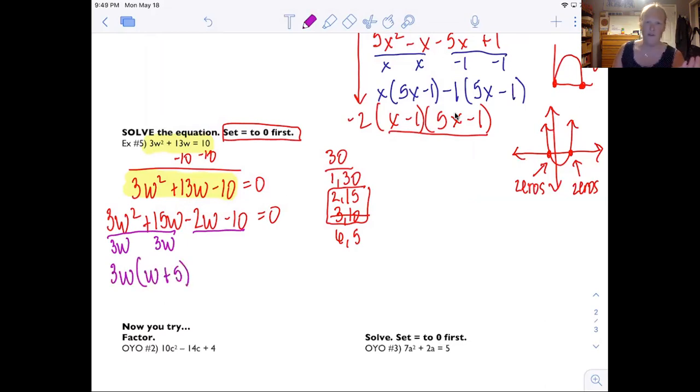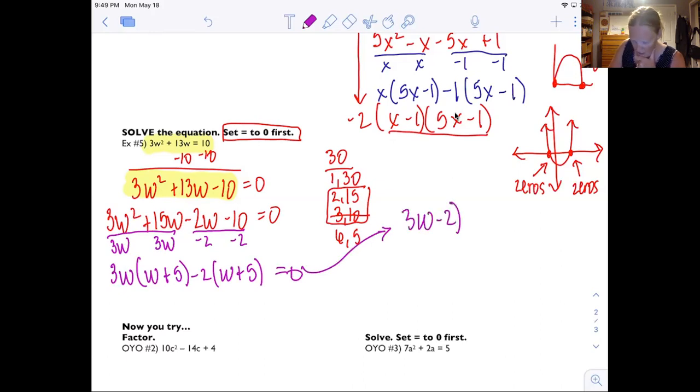Again, I didn't mean for all the examples to have to pull out something negative, but those are the harder ones, so you're welcome. I'm going to pull out a negative 2. So I get minus 2, and then I get w plus 5. All of this equals 0. I'm going to draw a little arrow over here because I'm running out of room. I get 3w minus 2 times w plus 5. I would probably check that to make sure it works before I continue the problem. Again, going to turn in a perfect test.